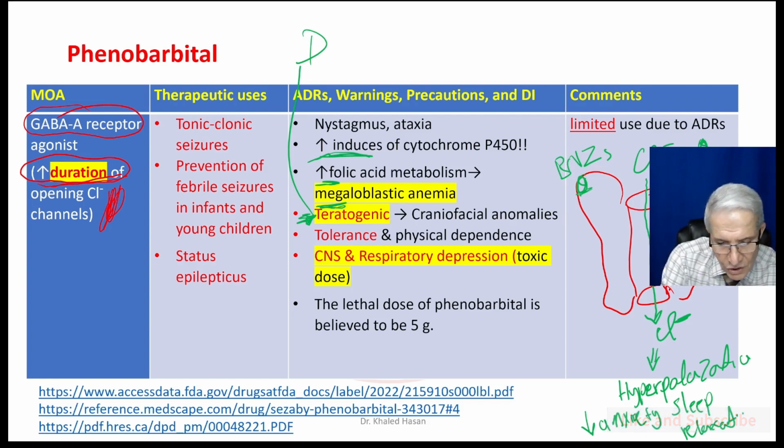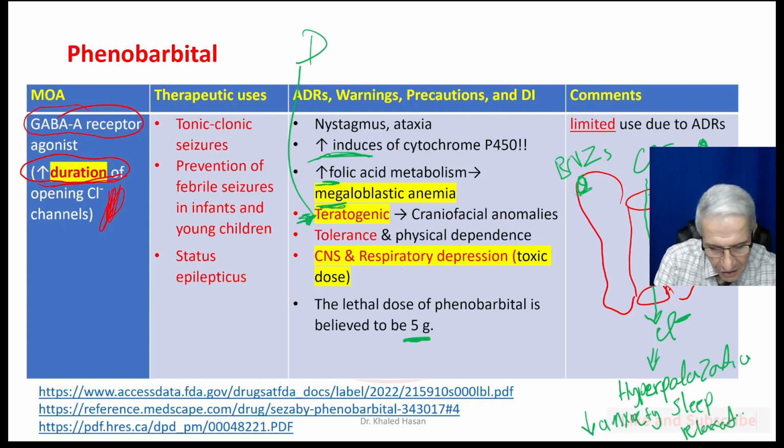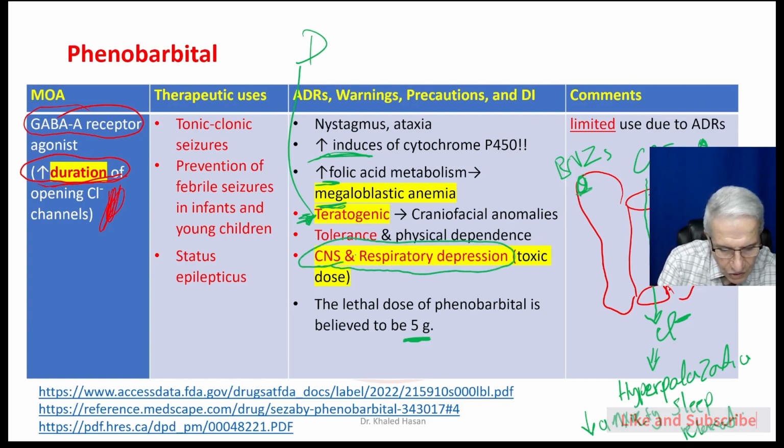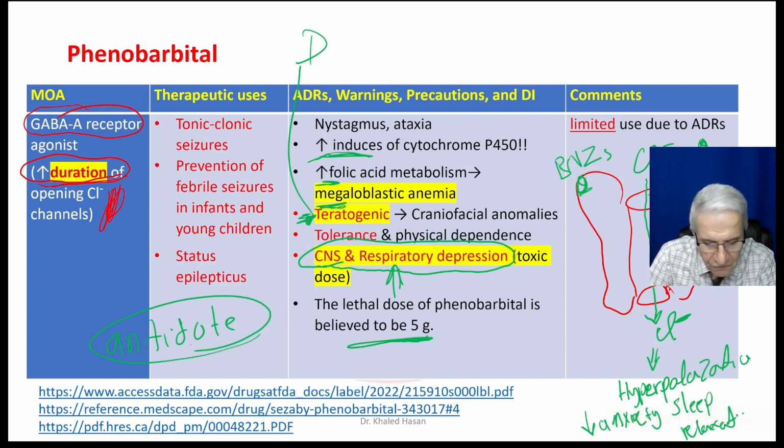The most important issue with phenobarbital: if the patient takes 5 grams or more of phenobarbital, the patient will die due to central nervous system and respiratory depression. This is a toxic dose. So with a toxic dose of 5 grams or above, the patient will die due to respiratory depression. Another important issue is that with the toxic dose, we don't have an antidote. We don't have something to reverse the action of phenobarbital.